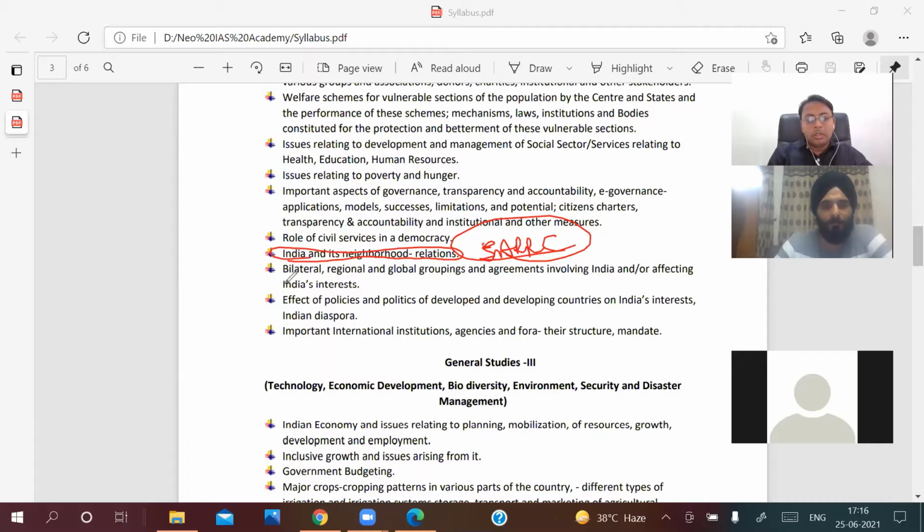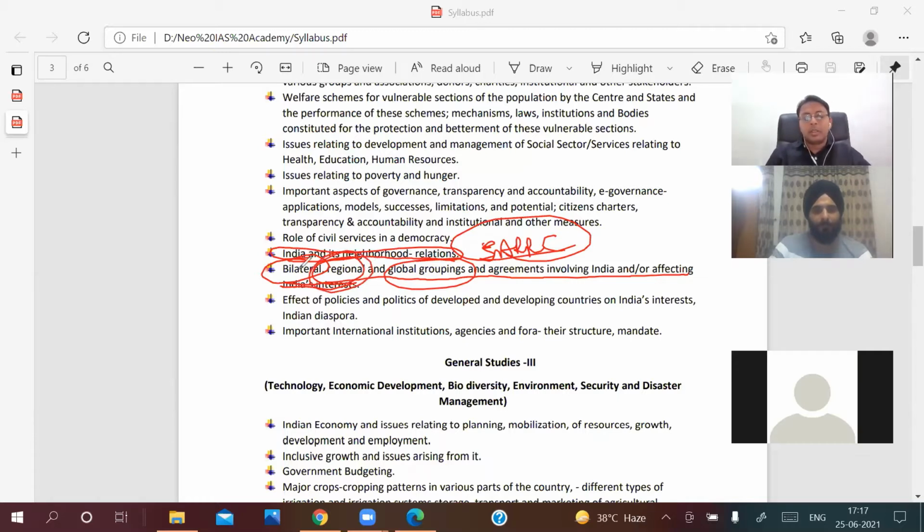Then bilateral, regional, and global groupings and agreements involving India or affecting India's interests. Bilateral relations means India's relation with any other country like Japan, USA or Australia. Global groupings include issues like the United Nations Security Council, or the G20.